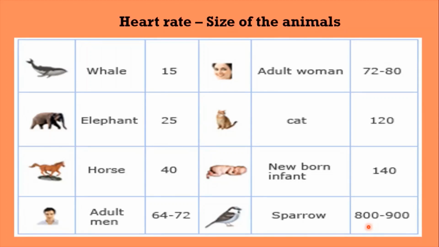Why do we find higher heart rates in smaller animals? In case of smaller animals, the metabolic rate is high. As the metabolic rate is more, the smaller animals require more supply of oxygen and nutrients for the production of energy. So their heart has to pump the blood faster. That's why heart rate is higher in case of smaller animals.